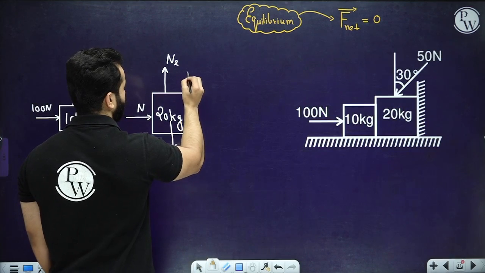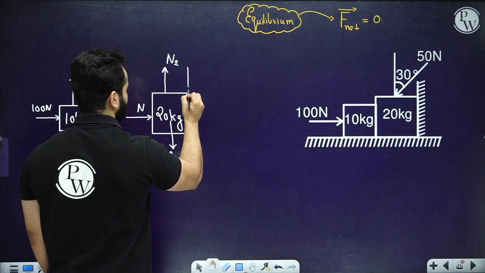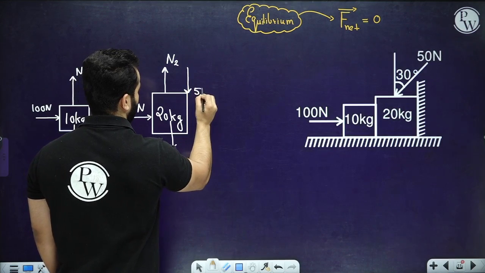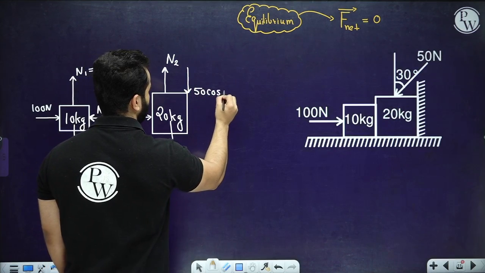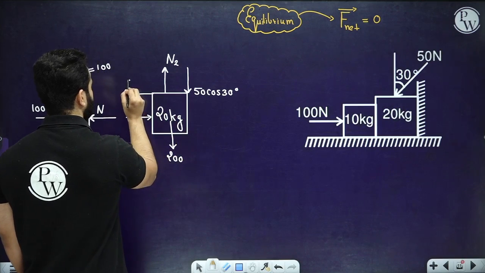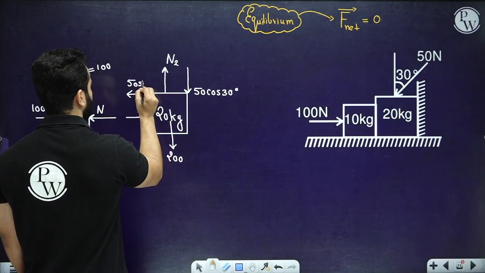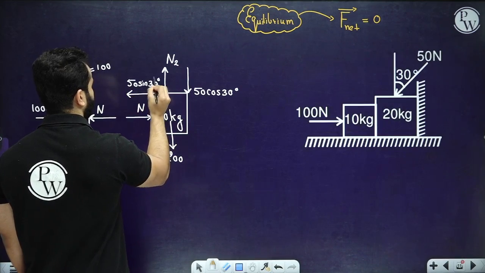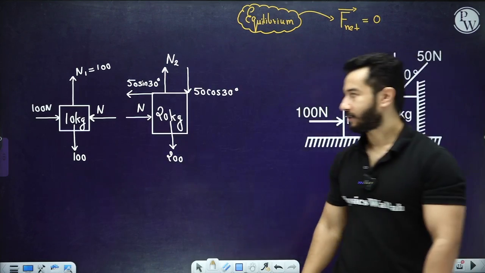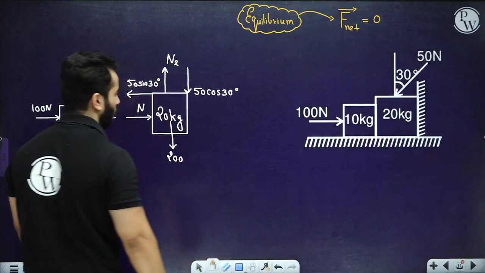So if this is 50 Newton, this is going to be 50 cos 30, and I've got another force over here, that is 50 sin 30. Is that correct? Right? So after this, you can draw all of the other things.